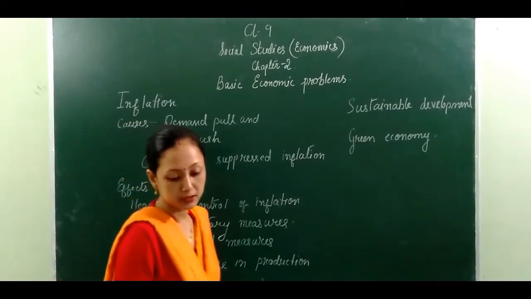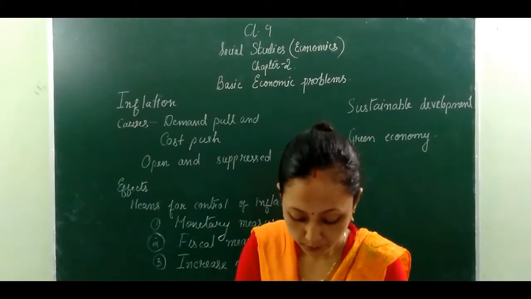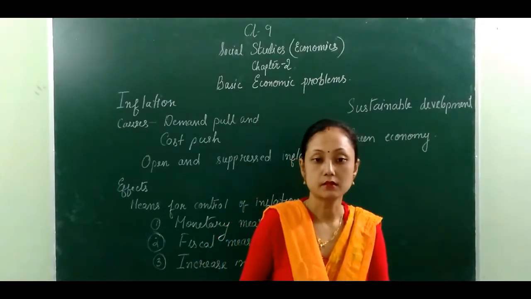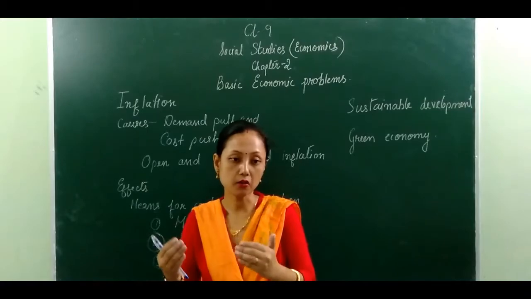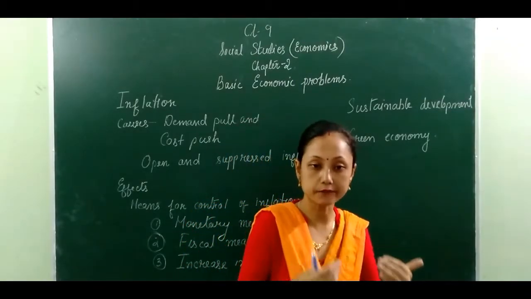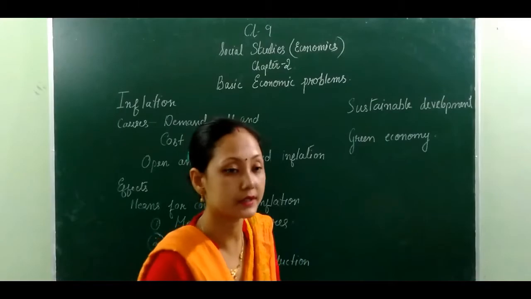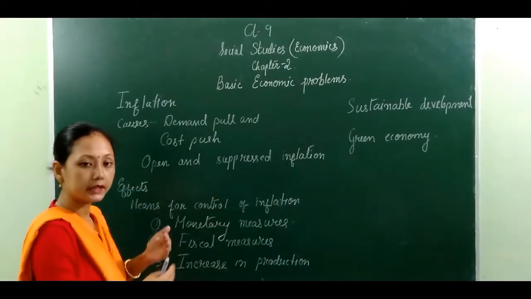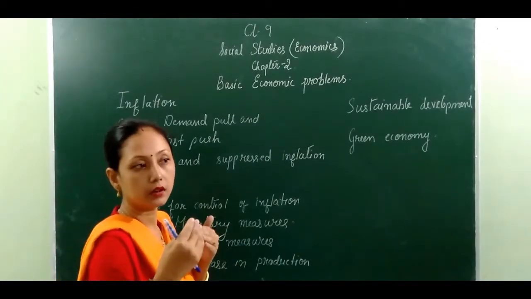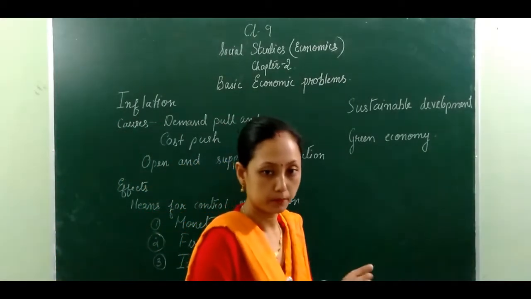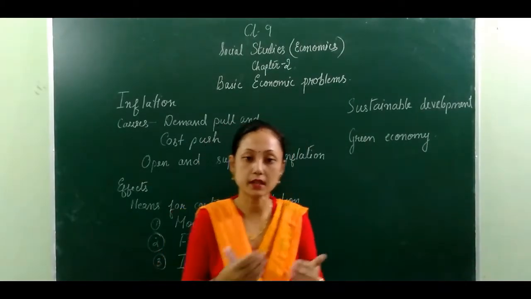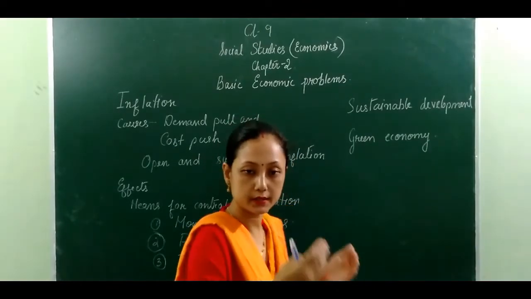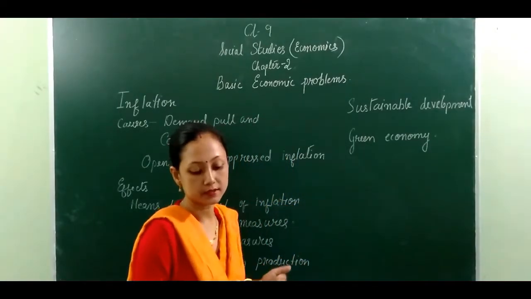Another one is the fiscal measures. Fiscal measures means we find different taxes. If people earn, or they produce something, they have to give some tax to the government. Now those taxes have been fixed at a low level so that they suit their amount of income. These are some of the fiscal measures taken by the government with low taxing, or we can say a low revenue system. This is the fiscal measure.